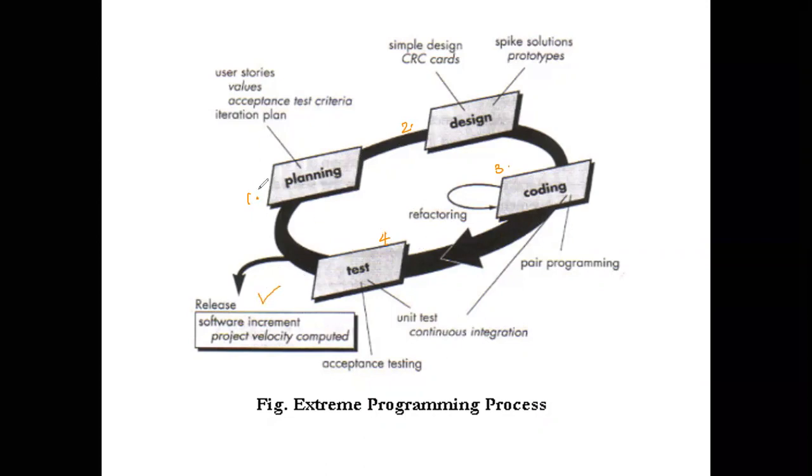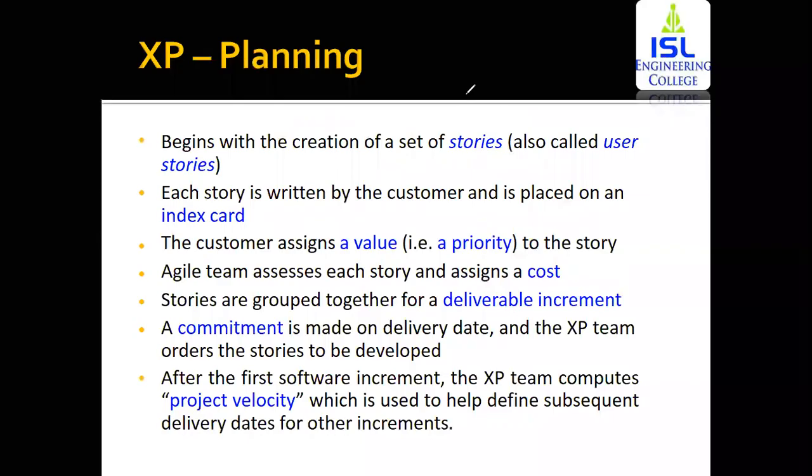Now, first focusing on the first extreme programming framework activity, that is planning. Within this planning phase, you've got stories, values, acceptance test criteria, and iteration plan. In detail, we'll be discussing this. Extreme programming begins with the creation of a set of stories.